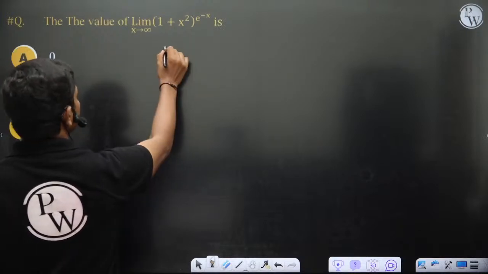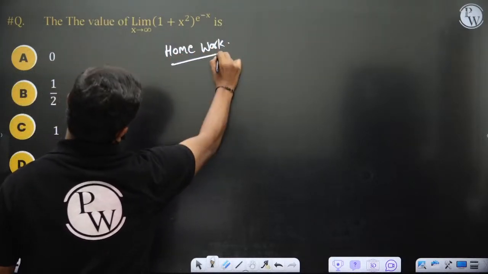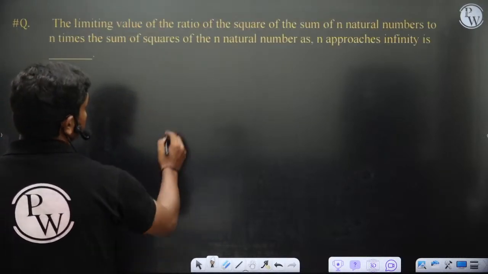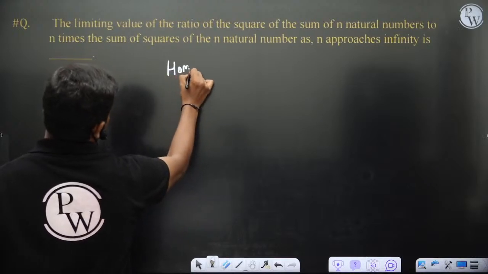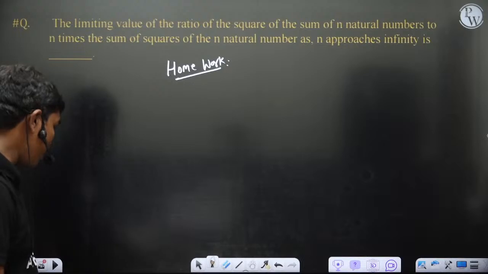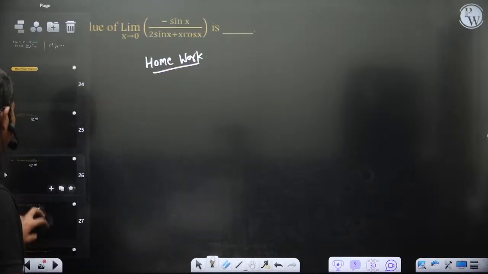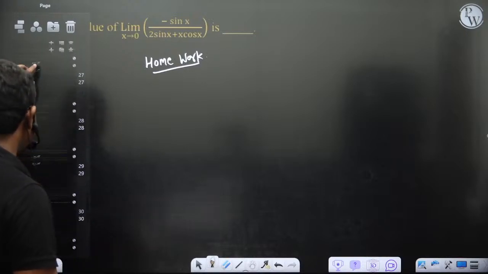This question, you can do now, because you have understood a lot of limits. I'm giving 4 questions as homework, so please try these questions before tomorrow's class. Of course, I'll delete the slides which I didn't give as homework. So you have got some nice questions to try as homework.